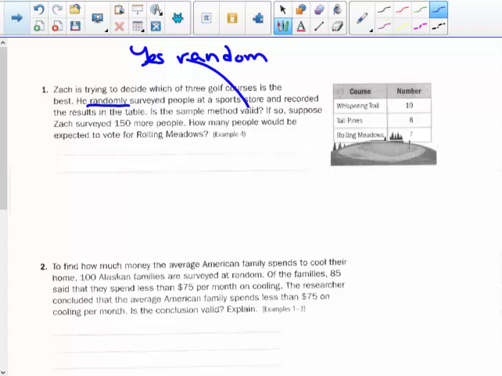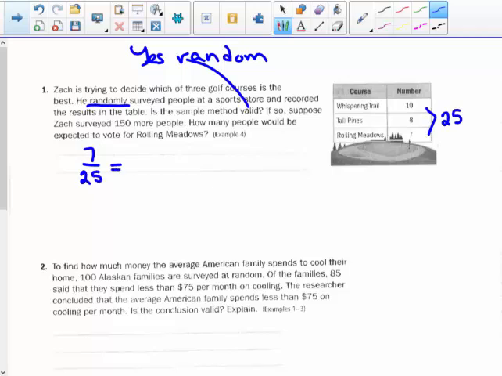If so, suppose Zach surveyed 150 more people. How many people would be expected to vote for Rolling Meadows? Well, how many do I have all together here now? I have 25. If he were to survey 150 more people, so let's see, Rolling Meadows got 7 out of 25.